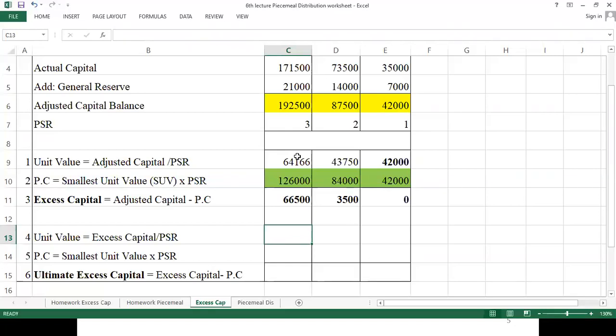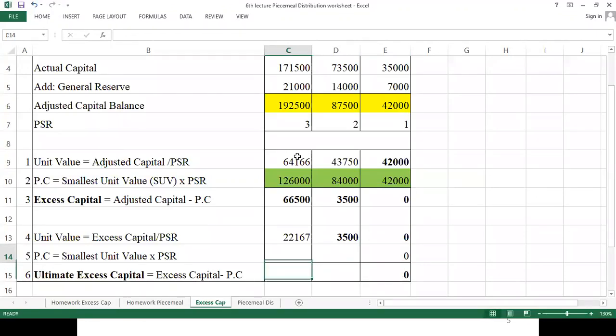So here what will we do, we will try to do this again. So here it will be 66,500 divided by 3, so it will be 22,167. Okay. Here it will be 3,500. 0 for Sachin.